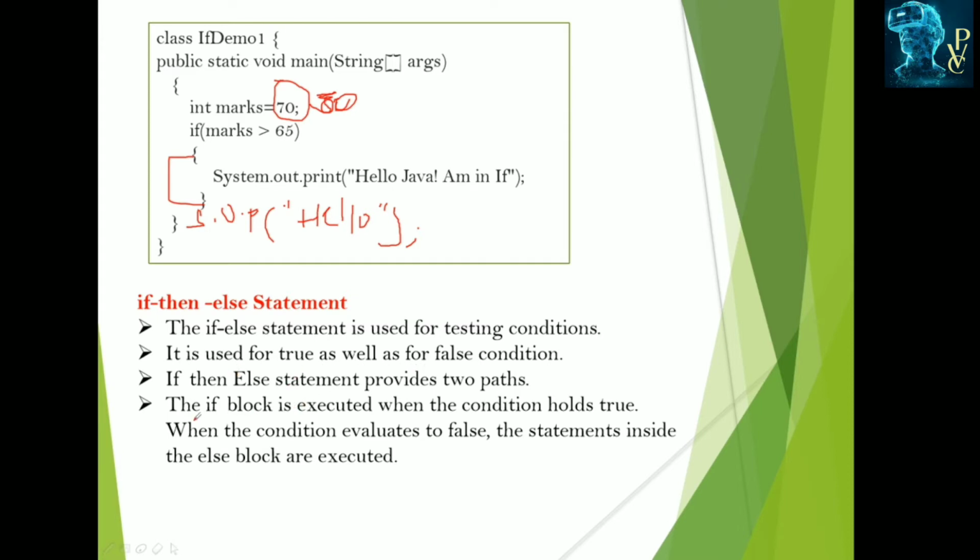So the if then else statement provides two paths. The if block is executed when the condition holds true. Otherwise, when the condition is false, the statements included in the else block are executed.